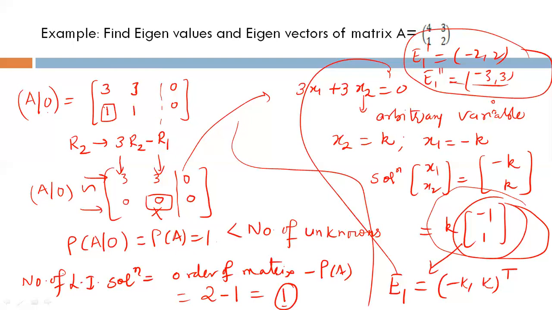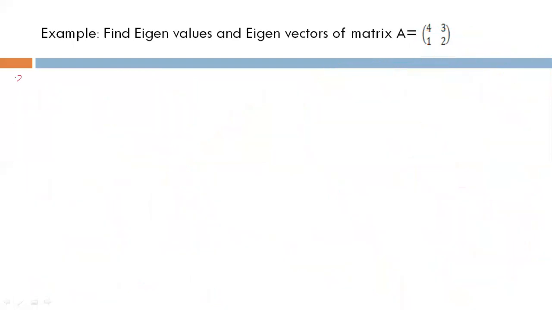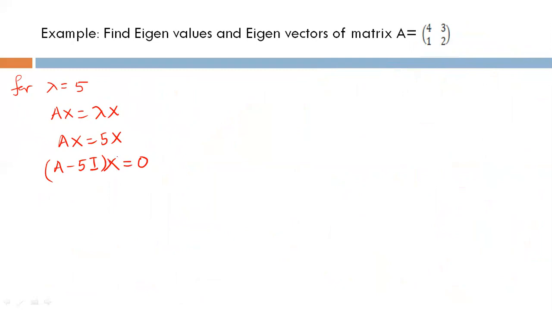Similarly, we will find the eigenvector corresponding to lambda equal to 5. For lambda equal to 5, Ax equal to lambda x, Ax equal to 5x. Put lambda equal to 5, then A minus 5I, because we can write the difference of two matrices using the identity matrix concept. So A minus 5I will be, just subtract 5 from the diagonal, minus 1, 3, 1, minus 3.